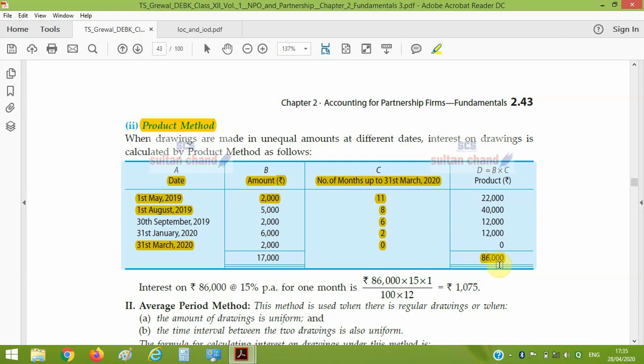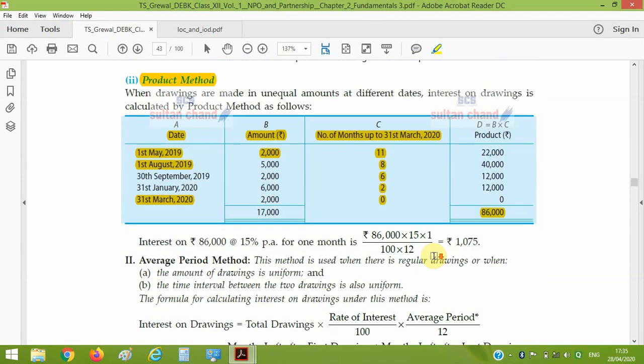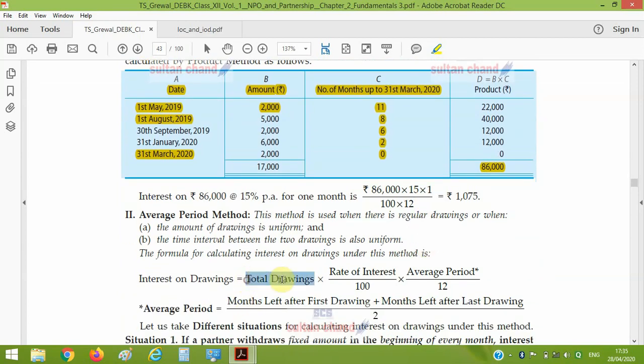In order to compute the interest, the formula, which is not written here, I am speaking it, write the formula: total product, this one 86,000, into R by 100, that is rate by 100, into 1 by 12.